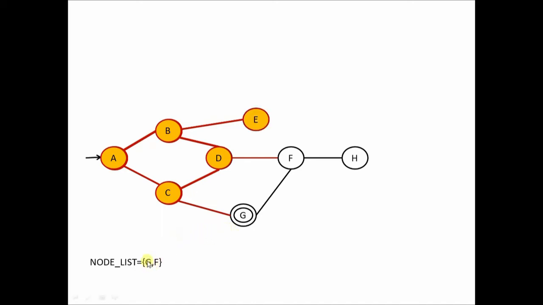Next, the first element of the node list happens to be G, and now when we evaluate the first element of the node list, we realize that G happens to be the goal node, and since G is a goal node, the algorithm stops. So this G will be removed from the node list and it will be added to the list of traversed nodes, and the algorithm stops. So the algorithm ends by saying that the goal node is found and the traversal order happens to be A, B, C, D, E and G.